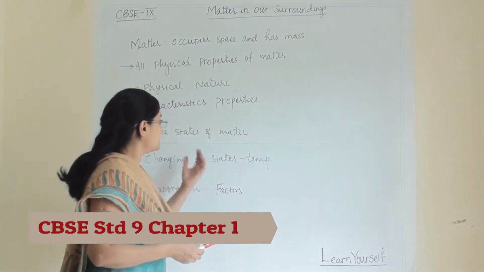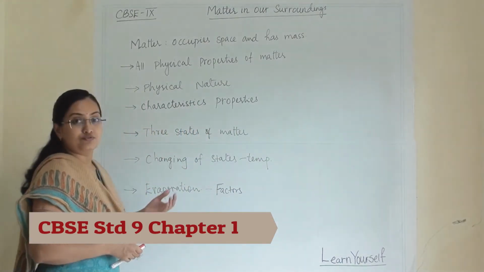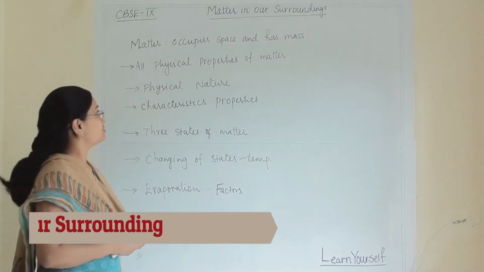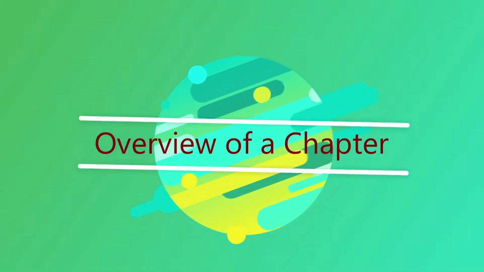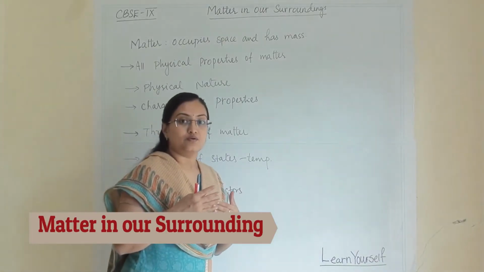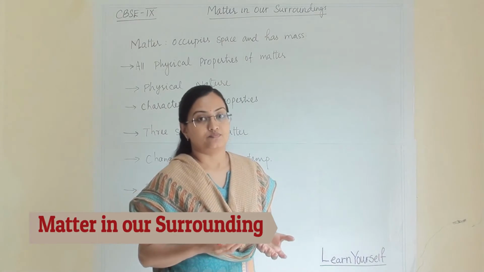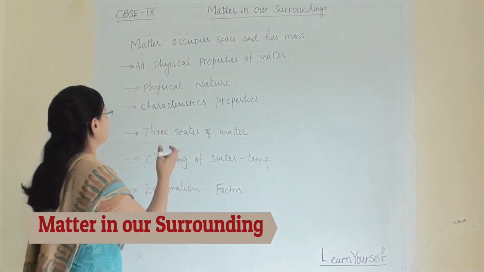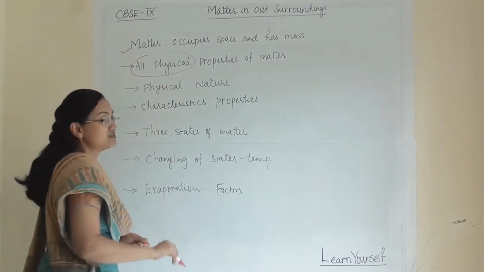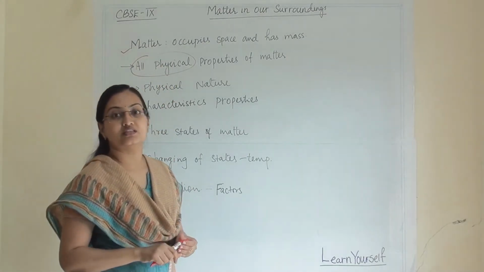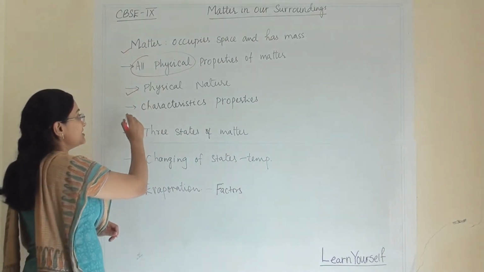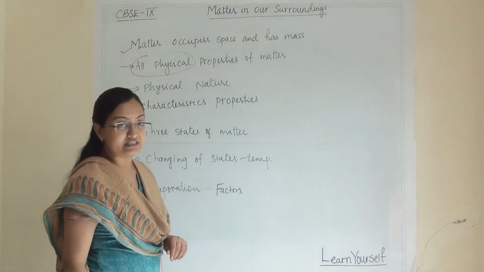So let us get an overview of the chapter, what things we are going to study in it. In general we are studying matter: what matter is first of all, then all the physical properties of matter, its physical nature and characteristic properties.